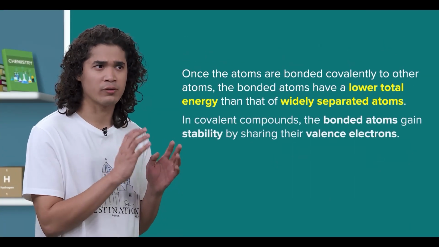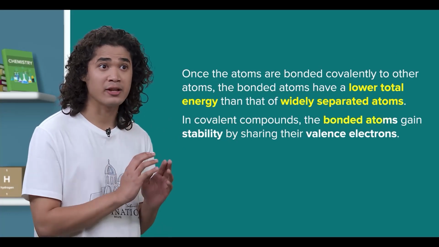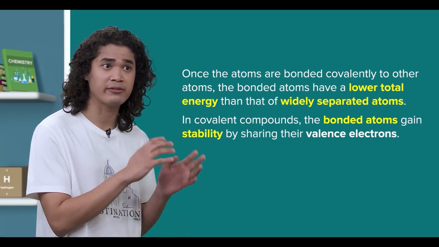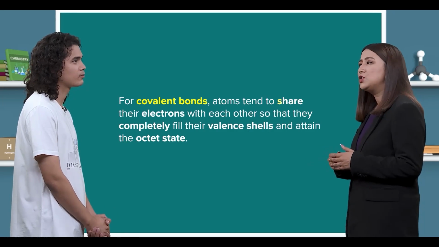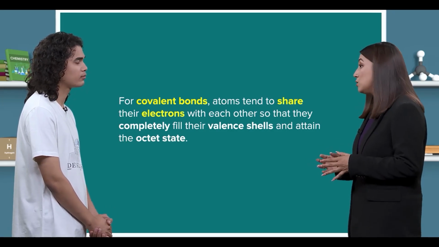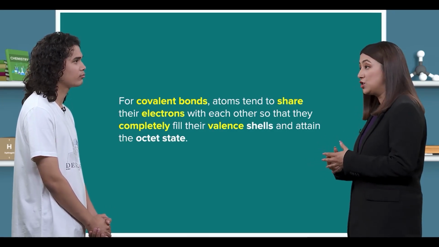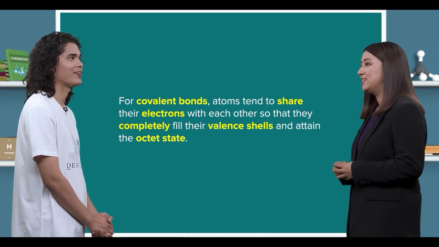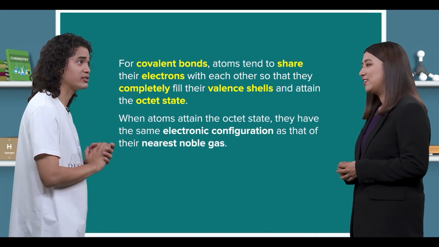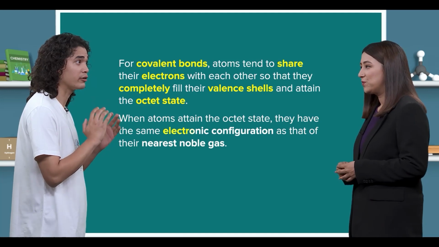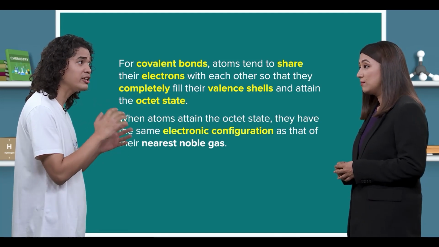That must mean that in covalent compounds, the bonded atoms gain stability by sharing their valence electrons. Indeed, for covalent bonds, atoms tend to share their electrons with each other so that they completely fill their valence shells and attain the octet state. Right. I recall that when atoms attain the octet state, they have the same electronic configuration as that of their nearest noble gas. Correct, but there are also some exceptions to this octet rule.